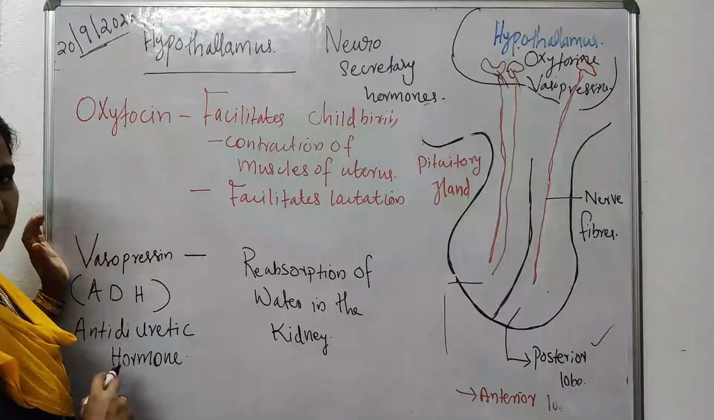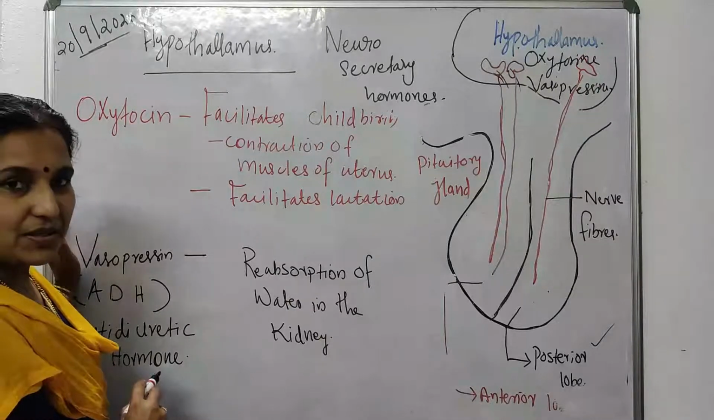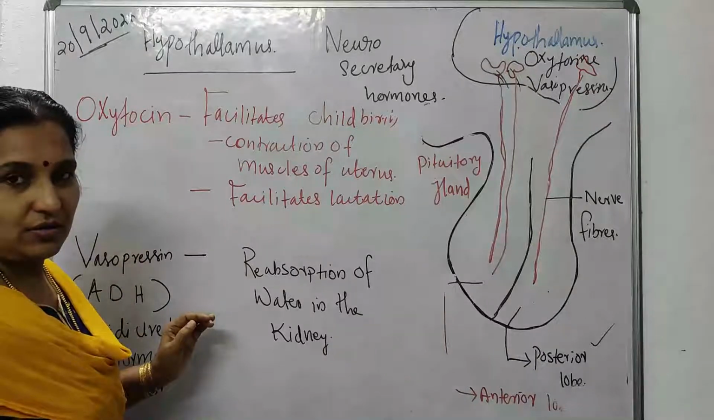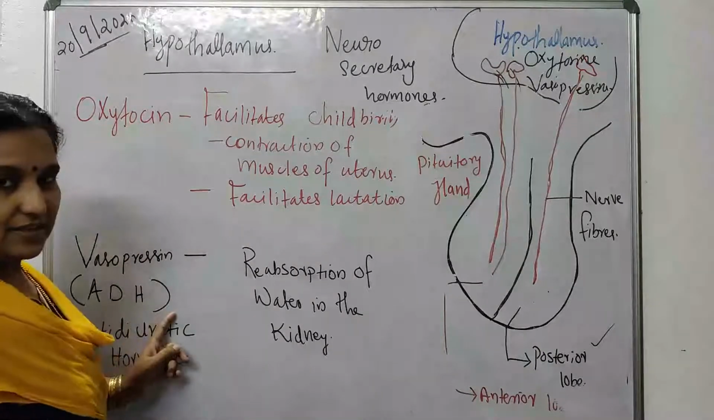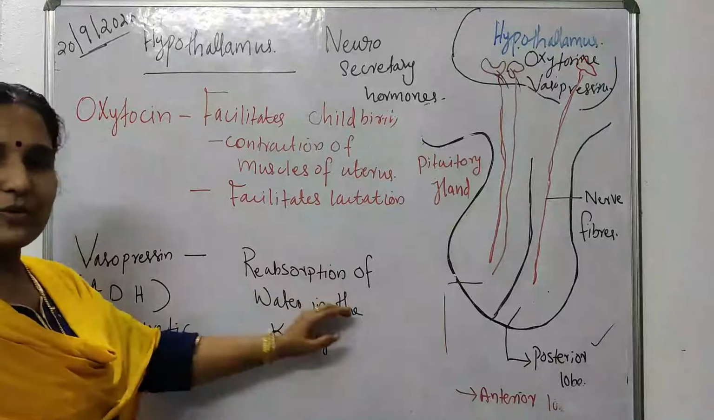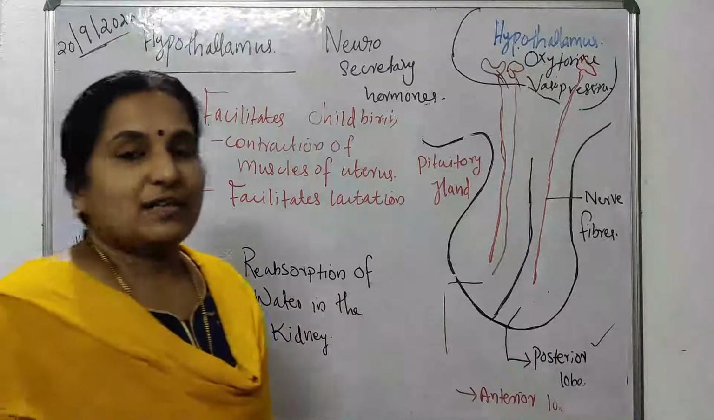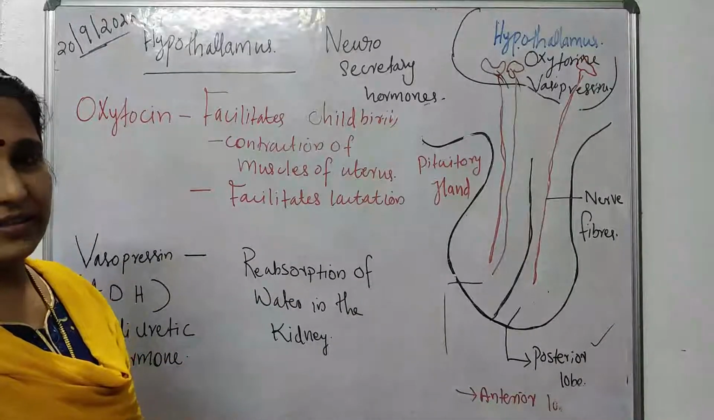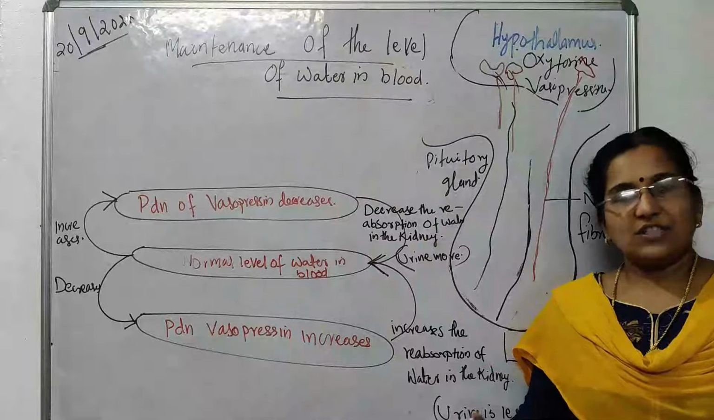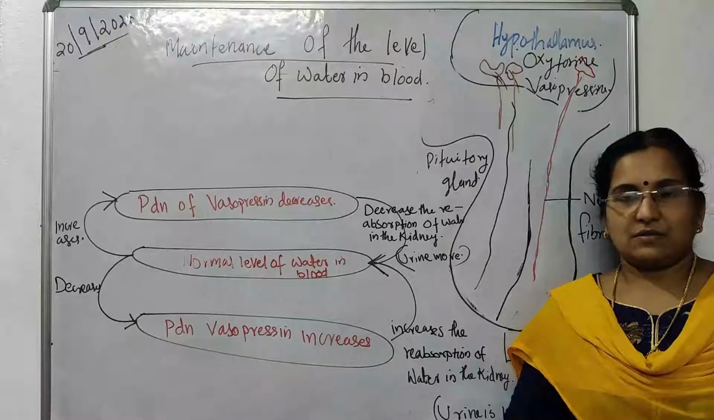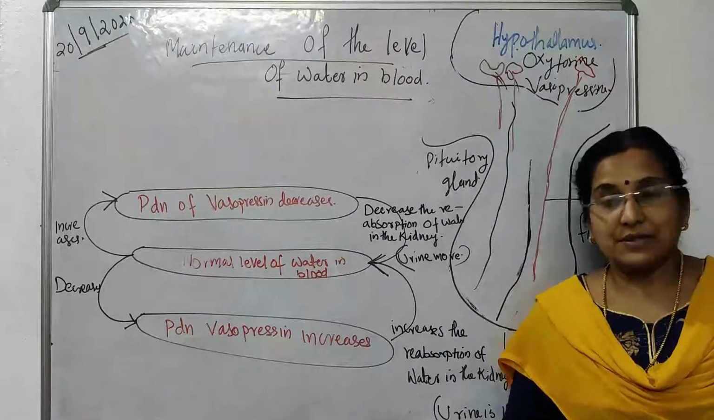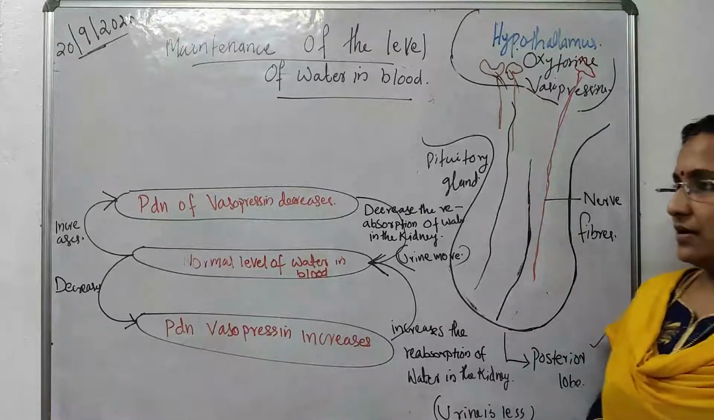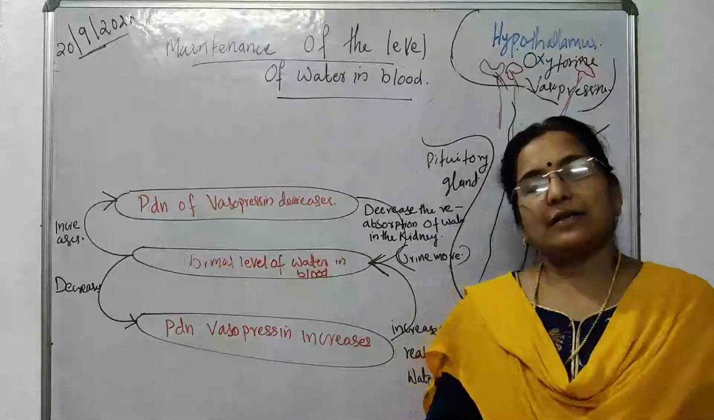anti-diuretic hormone. Abbreviation is ADH. What is its function? That helps to maintain water balance in our body, or reabsorption of water. What is the function of vasopressin? That helps the reabsorption of water in the kidney, or we can say that it helps to maintain water balance in